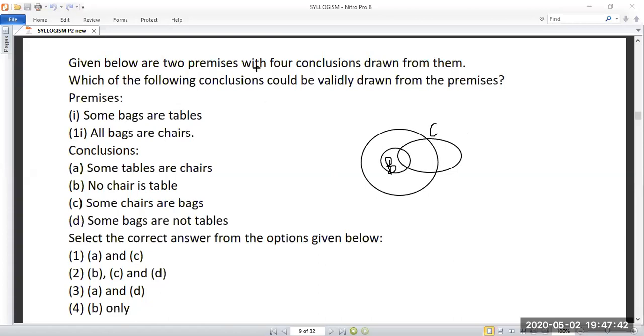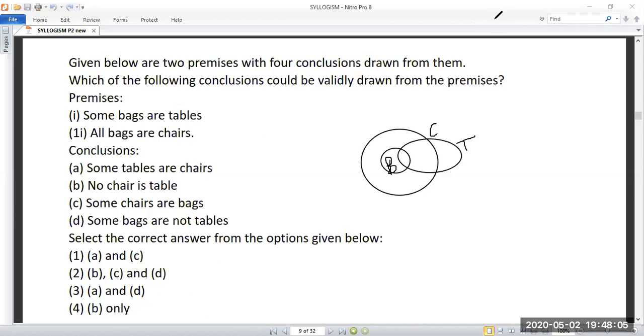Some bags are tables, so check with the conclusion. So this is how the Venn diagram should be.